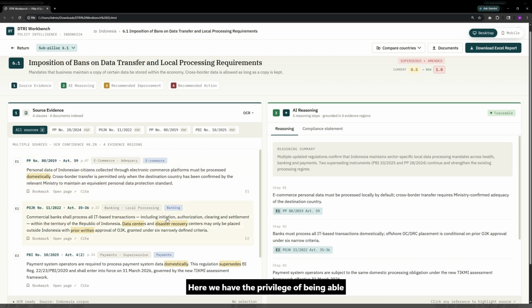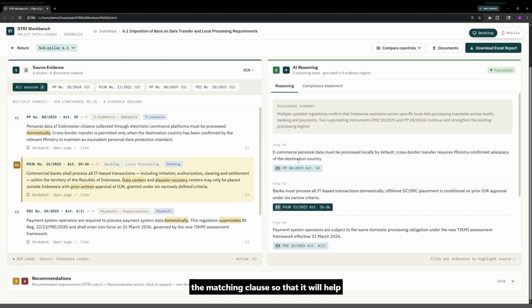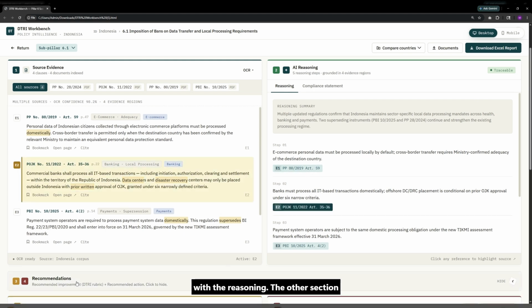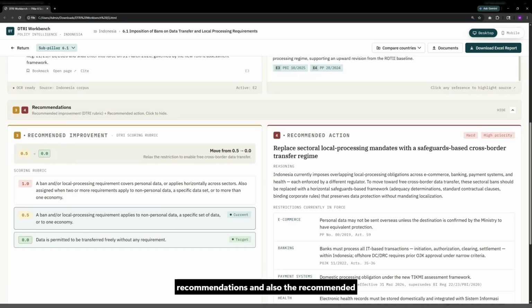Here we have the privilege of being able to have verbatim quotations from each of the regulations, and we also have the reasoning on, for example, whether these specific regulations hit the imposition of bans on data transfer and local processing requirements. The reasoning and the source are also bound together. Click any reference in the source panel and it will also highlight the matching clause so that it will help with the reasoning. The other section that we have is also about the recommendations and also the recommended actions.